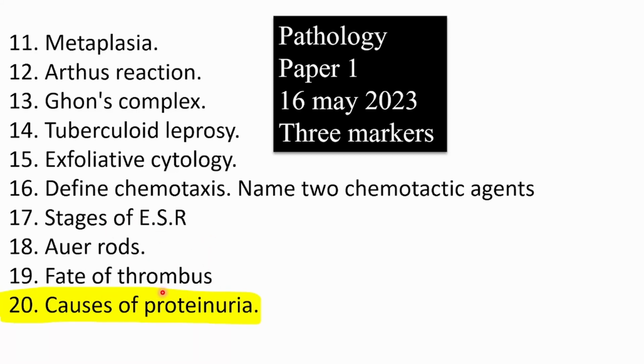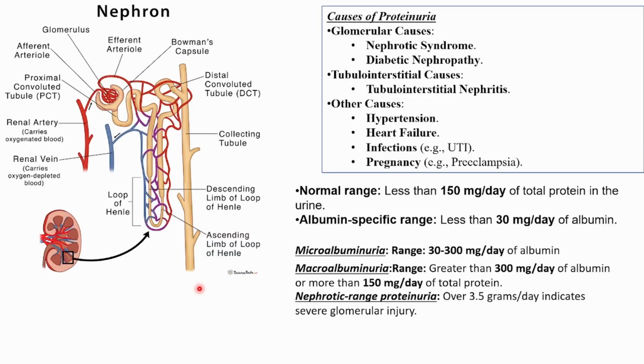Next, at the end, the 10th question, they are asking causes of proteinuria. So what is proteinuria? It's nothing but protein in urine. Is it normal? Normal if it is less than 150 milligram per day. So when is it abnormal? When it is more than that. But there are certain differentiations like microalbuminuria, macroalbuminuria. So first let's just go through these things.